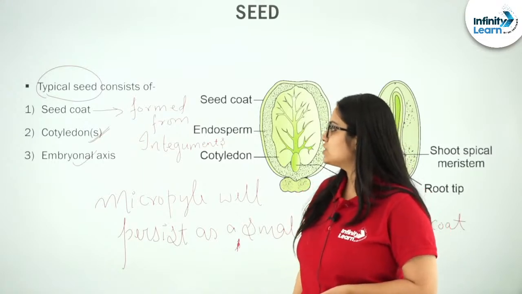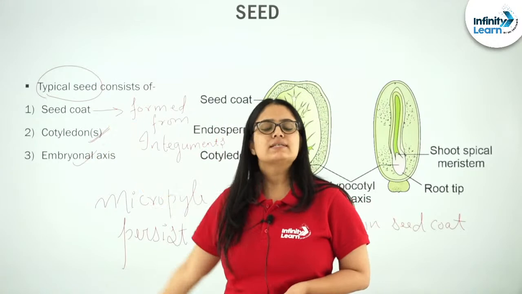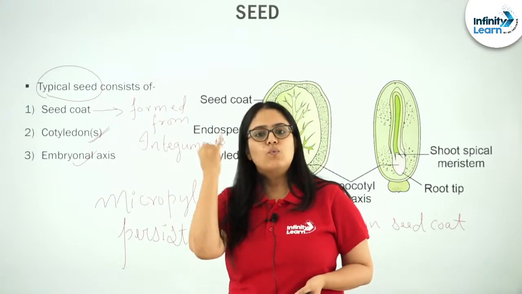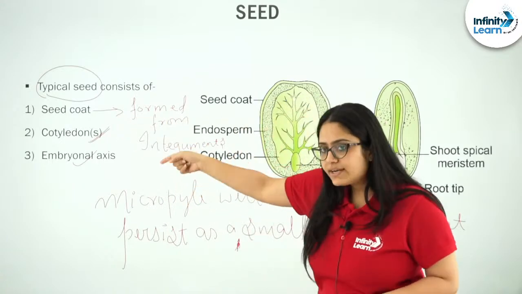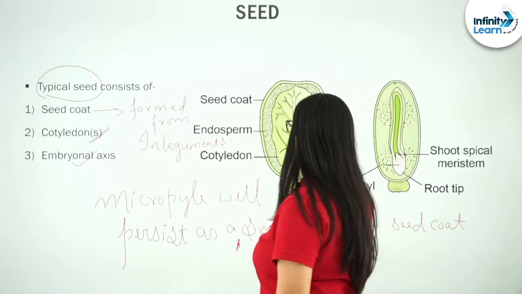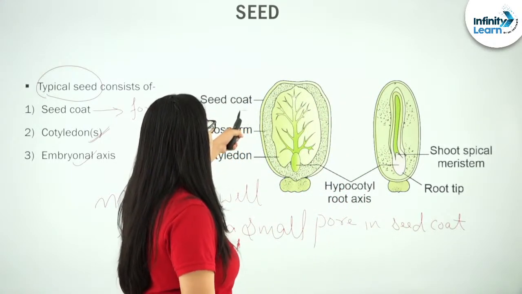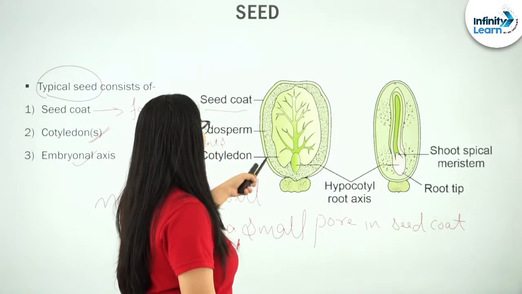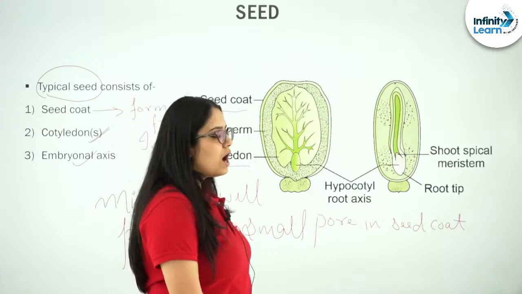I hope this much is clear: what are the parts that exist in a typical seed? It is the seed coat, the cotyledons, and the embryonal axis, right? And with the help of this beautiful image, you can also understand where the seed coat is present and where the cotyledon is present.